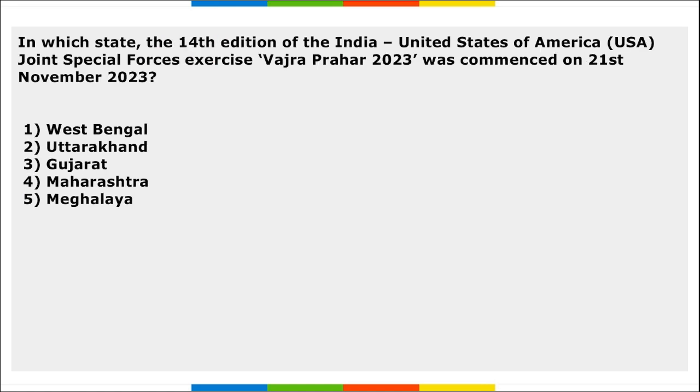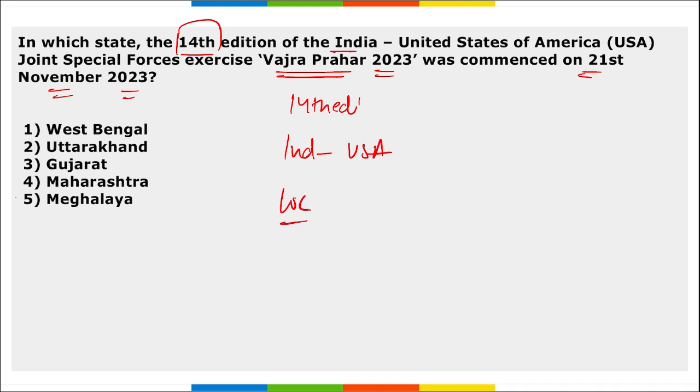Same question. Next, in which state 14th edition of the India USA joint special force exercise Vajra Prahar 23 was commenced on 21st of November 2023? So this Vajra Prahar, remember, this was the 14th edition of this exercise. It is between India and USA. Question asked here is, what is the location of this exercise where this was conducted?